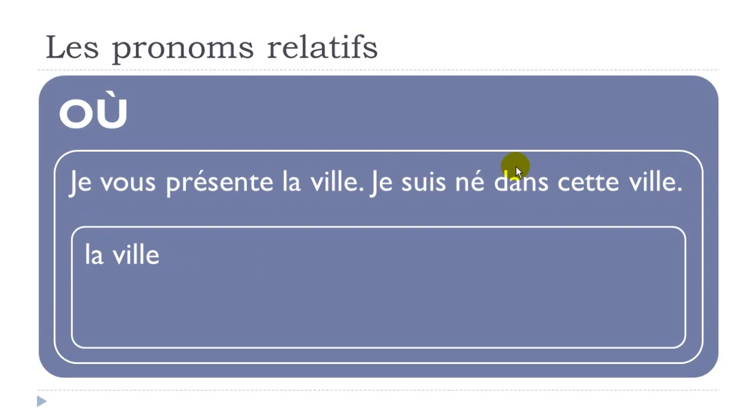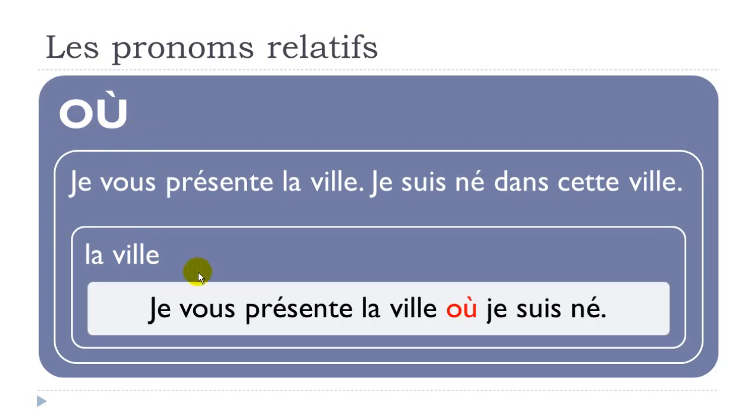And then here we get dans, so it's in. So you know that it's a place. It's what we call complément de lieu. So it's a place. If you want to avoid repeating la ville, then you will have to use this où pronom, and the sentence will go like that.